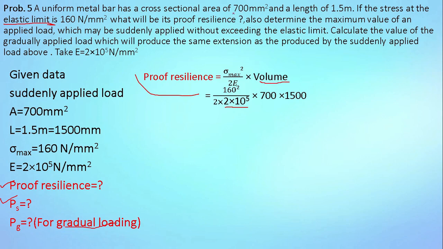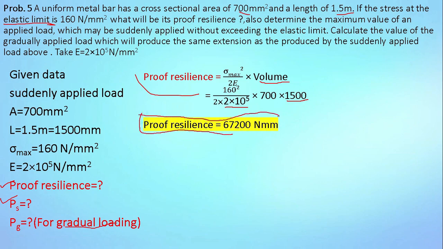Formula for volume: cross sectional area multiplied by length. So 700 multiplied by length 1500. So this equation becomes proof resilience is equal to 67200 Newton mm. So this is our first answer.